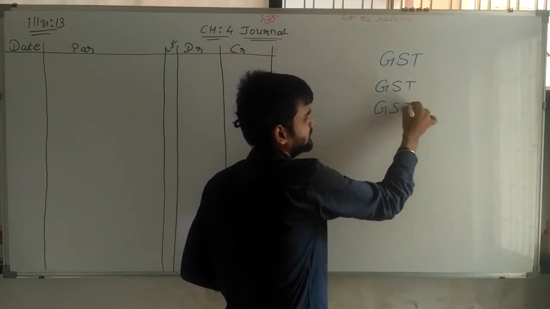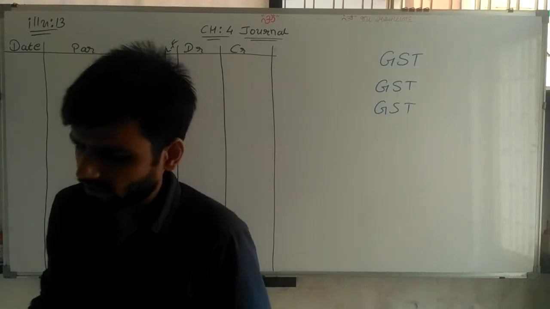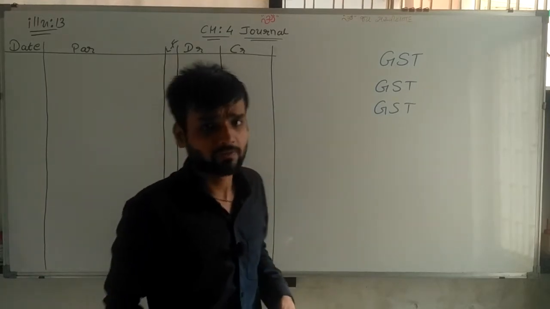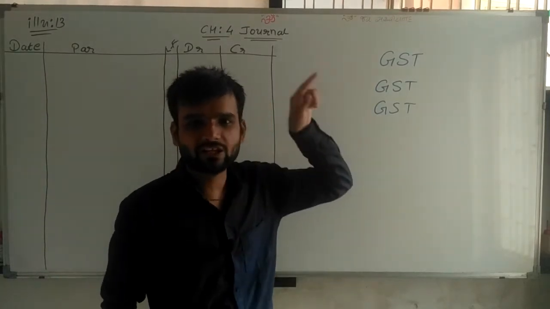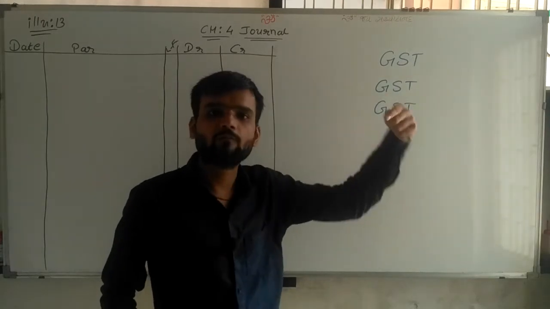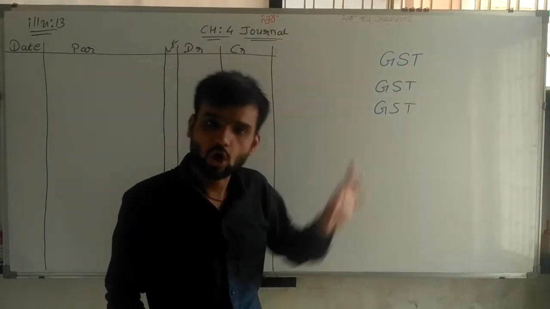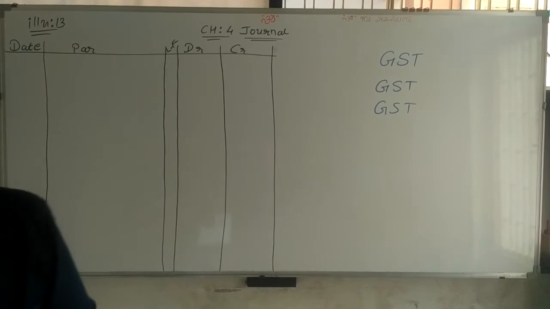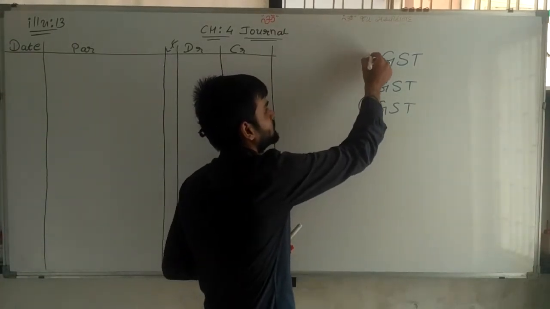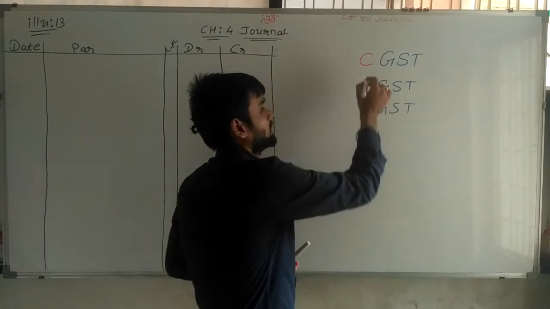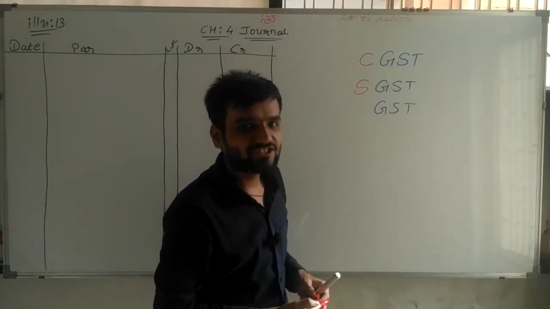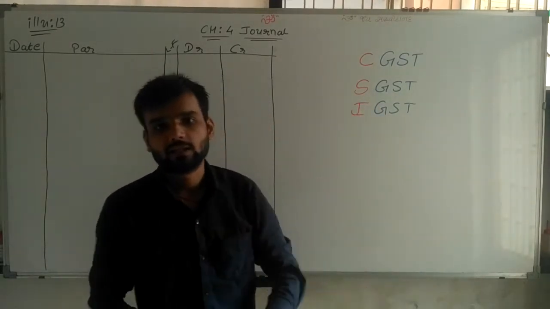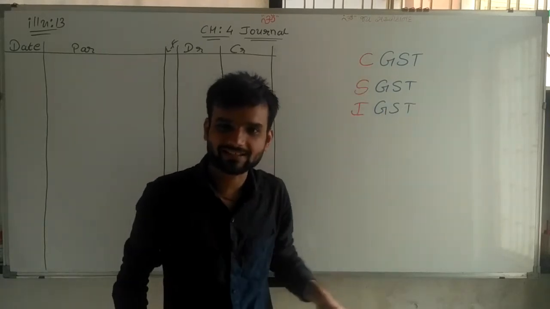GST. Now, sir, what is GST actually? Goods and Service Tax, which is collected by the government, but we are not paying directly to the government. We are paying to the person from whom we are getting these services or goods. The first is CGST, the second is SGST, and the third is IGST. Now, sir, what is the meaning of these three GSTs?